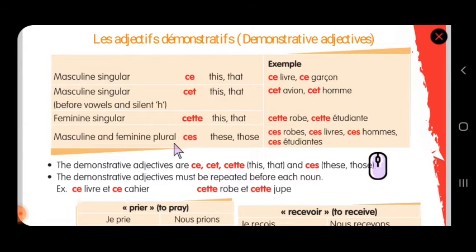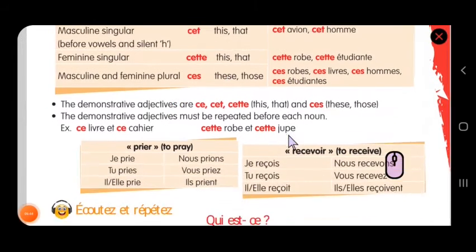Masculine and feminine plural, CES. Ces robes, ces livres, ces étudiants. All these words are repeated in masculine as well as feminine. To make it plural, just add an S to the nouns, and before the noun you write CES as an adjective demonstrative. That's as simple as that. Now we will move to the next line.